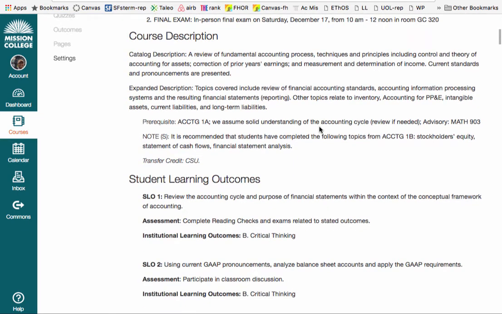Other sections of the syllabus include the course description. As you know, you needed to have taken at least Accounting 1A. Although that's the case, there are 3 chapters from Accounting 1B that you will need to have covered to take Accounting 58B: equity, cash flows, and financial statement analysis. You should probably review some of that content before you take 58B.